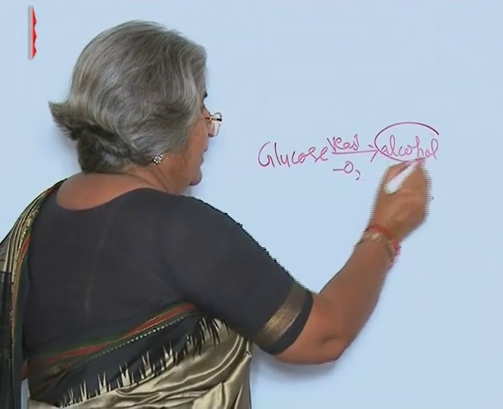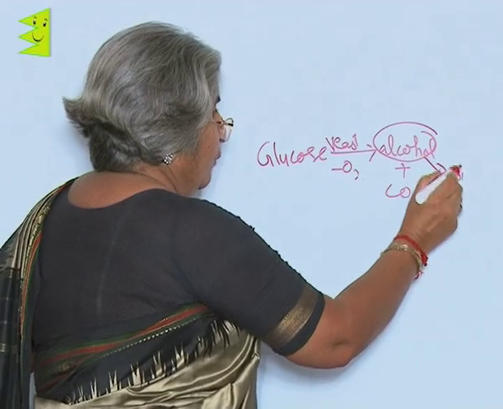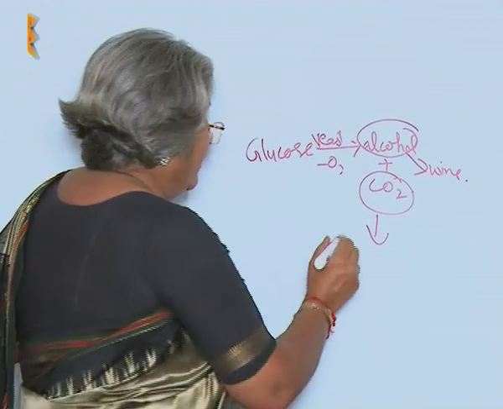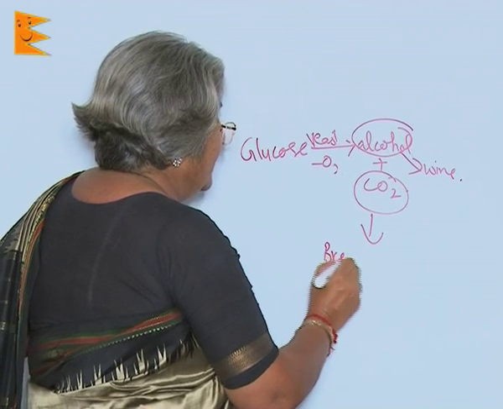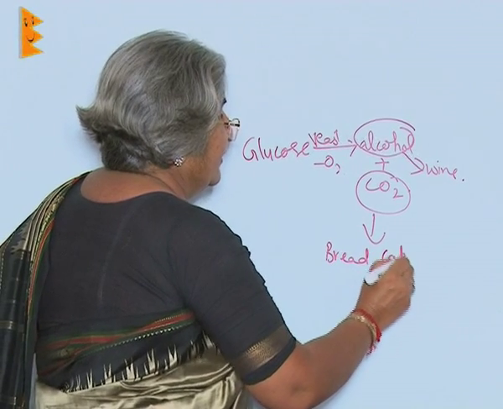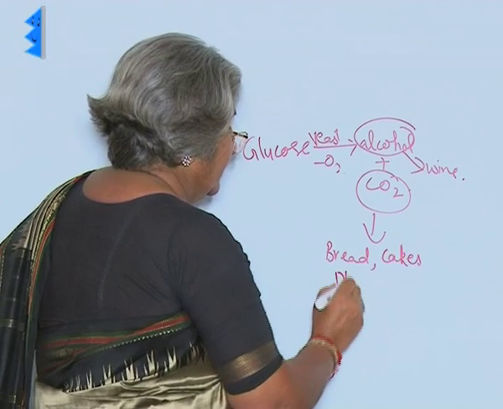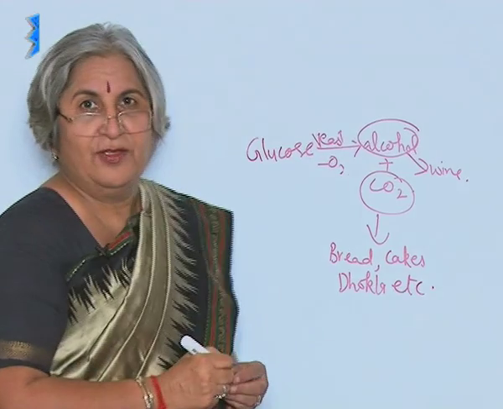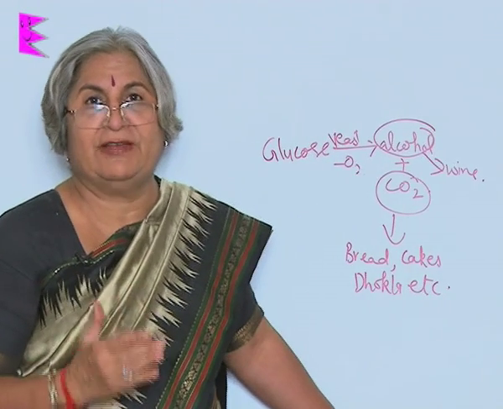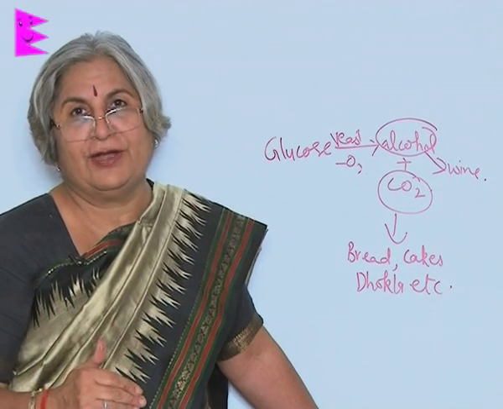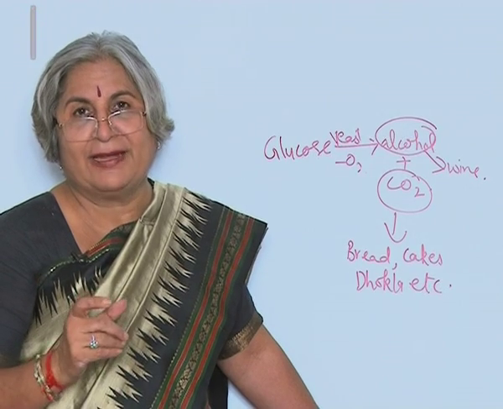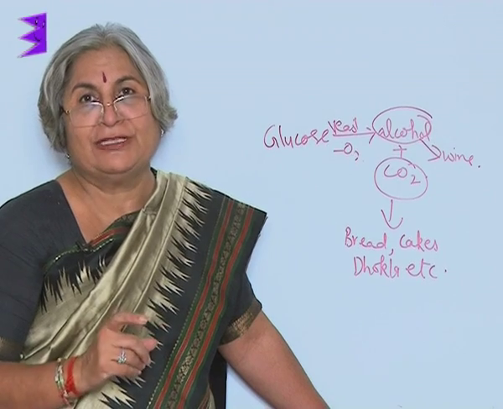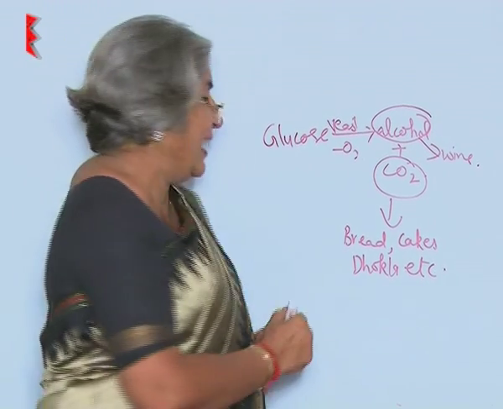And this alcohol can be used for making wine and this carbon dioxide is used for making products like bread, cakes, etc. So, you see how human beings use even natural phenomenon for their own advantage. The anaerobic respiration shown by microbes like yeast has been used both for breweries as well as bakeries.